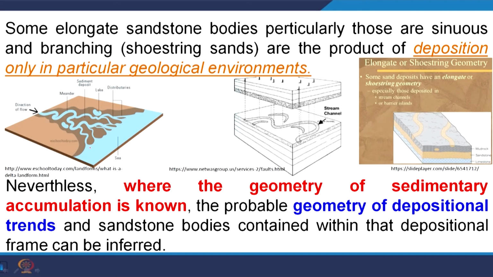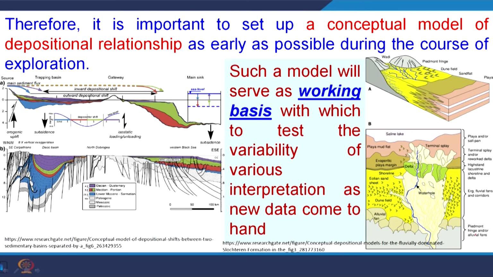Similarly, some environments, like this deltaic environment or this river environment, can form deposits that are ribbon type or dendrite type. Nevertheless, if the geometry of sedimentary accumulation is known, the geometry of the depositional trend and the sandstone body content within the depositional environment can be inferred. So we should have thorough knowledge about how this sandstone was deposited and which geomorphic environment was responsible for it. With that, we can create a working basis with which to test the variability of various interpretations as new data comes in hand.